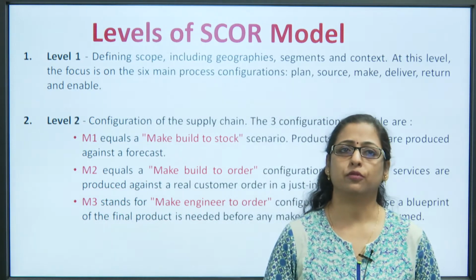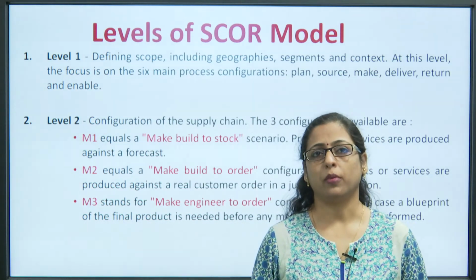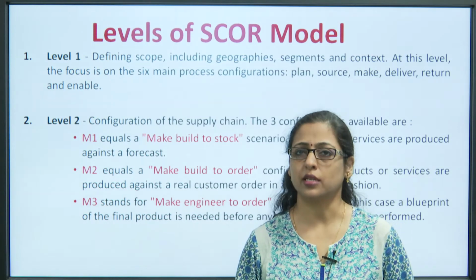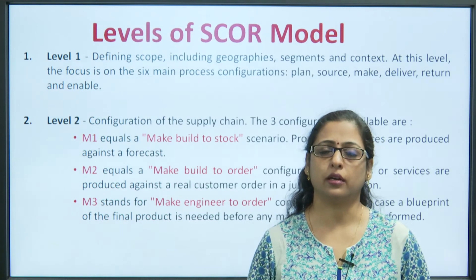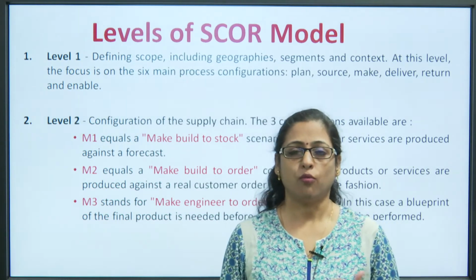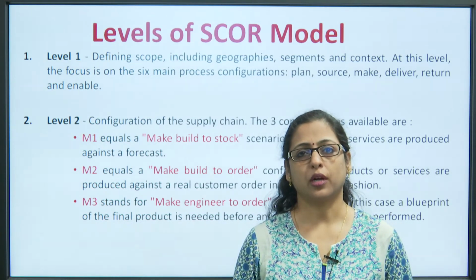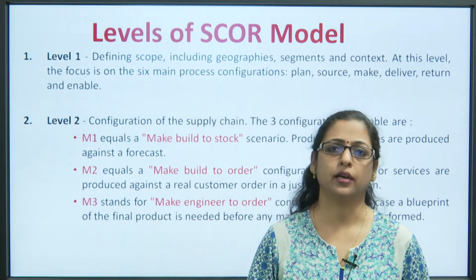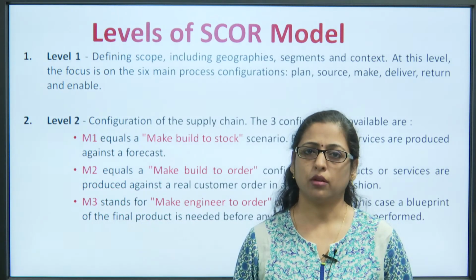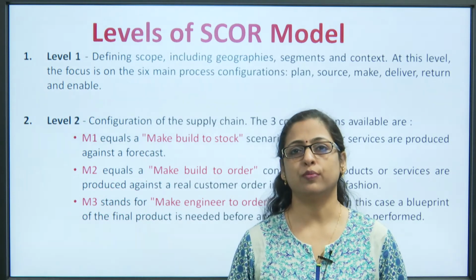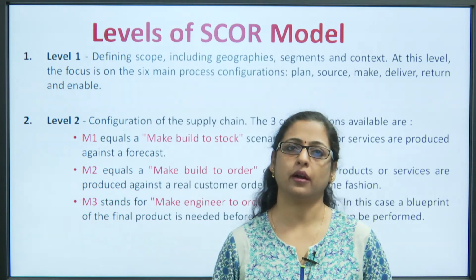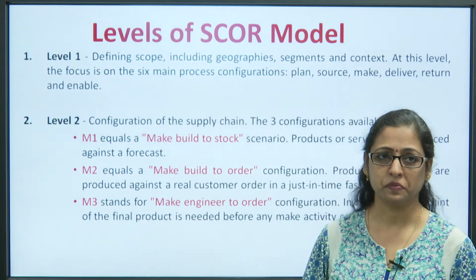At this level the focus is on the main process configurations, that is plan, source, make, deliver and return. The top management will decide the geographical areas, the product and the kind of offering, and how for that particular geographical area, product or service they are going to plan, source, make, deliver and return, and enable the activities.